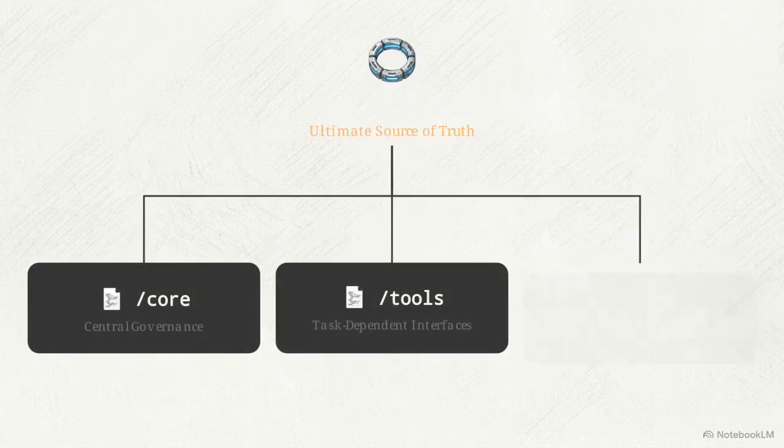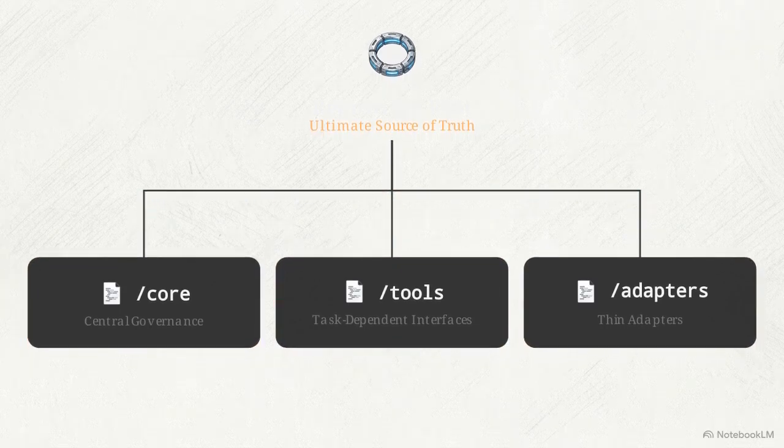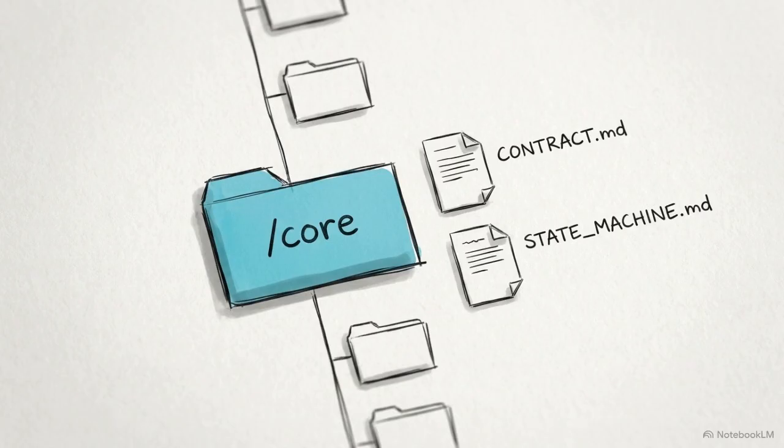This diagram maps a standard repository structure, relying on 3 pillars: central governance, task-dependent interfaces, and thin adapters. We will build out this empty structure to demonstrate how treating the repository as the ultimate source of truth aligns AI systems without overloading context windows. We start by populating the /core directory. This is the home for all cross-agent behavioral rules, state machines, and operating contracts.